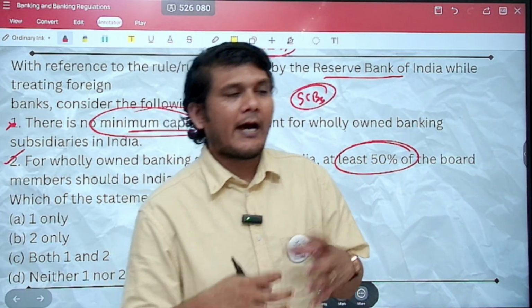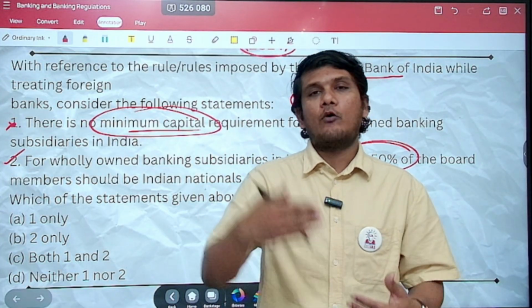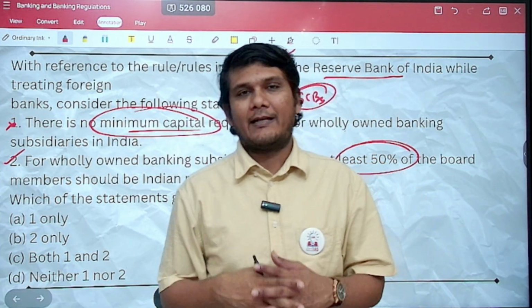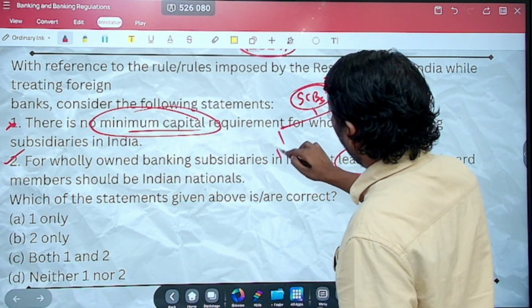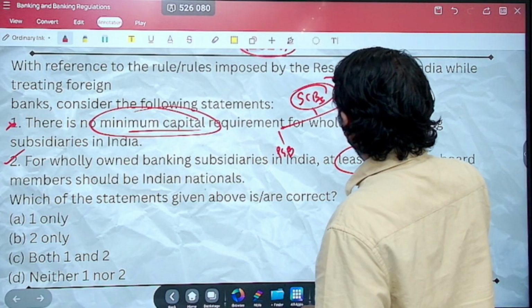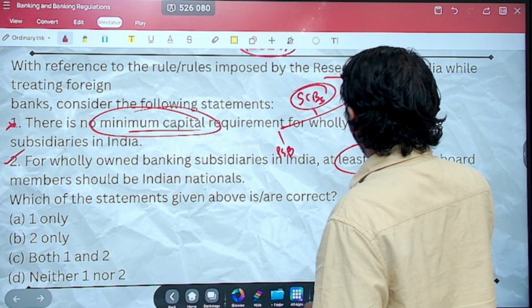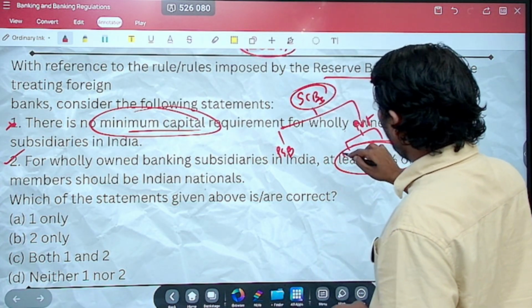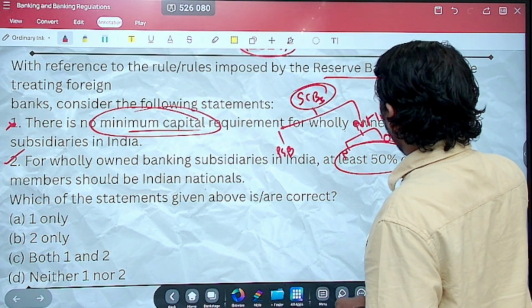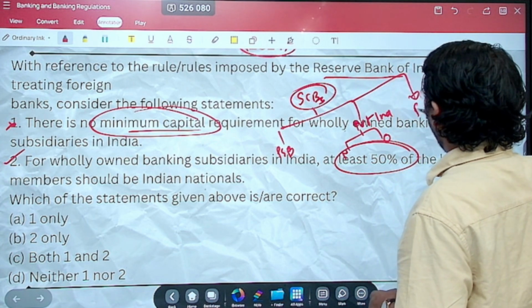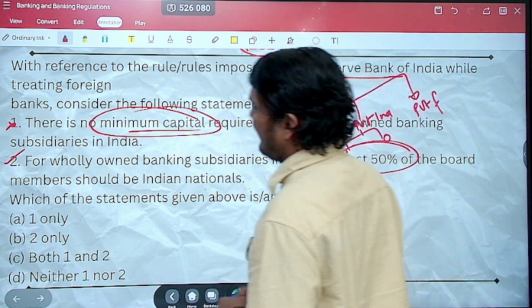In 2005, the RBI came up with a document talking about having foreign private sector banks as well. So remember, under scheduled commercial banks, you will have the public sector banks, you will have the private sector banks. Under private, you will have the new private and the old private, plus this is private sector Indian banks. In the same manner, you will have the private sector foreign banks as well.